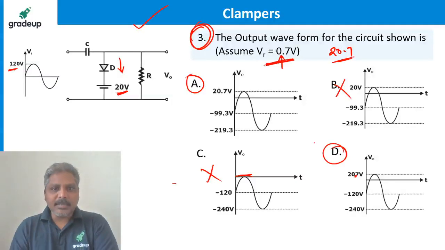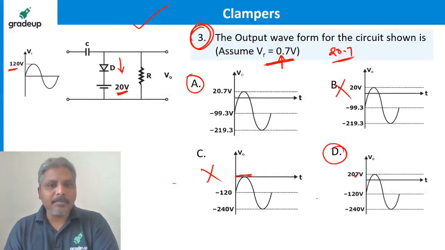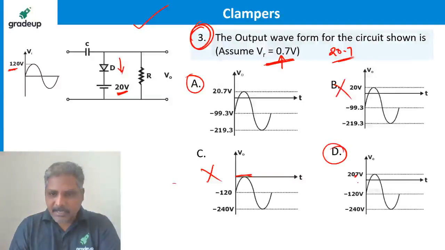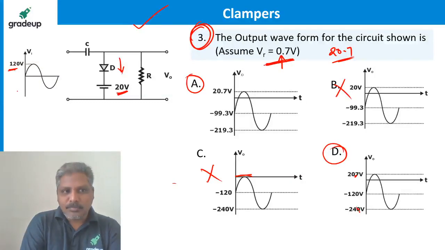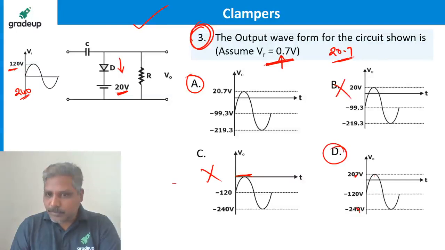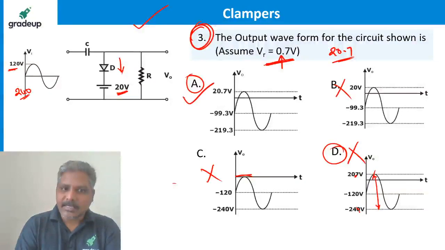Now see, the 20.7 is correct. Now see the peak to peak value. Here it is 20.7 and 240. From 20.7 to 240, peak to peak should be how much? 240, right? Peak to peak is 240. So this cannot be 240. Peak to peak is not 240. So answer D cannot be the answer. A is the correct answer.